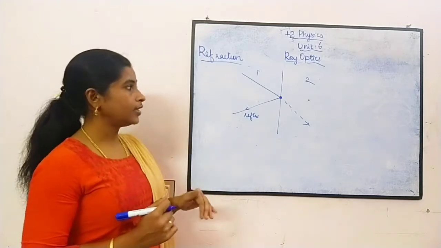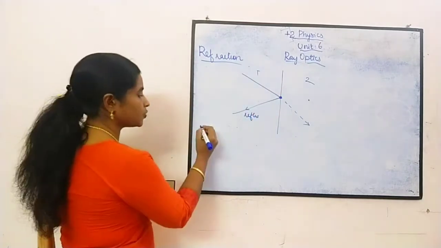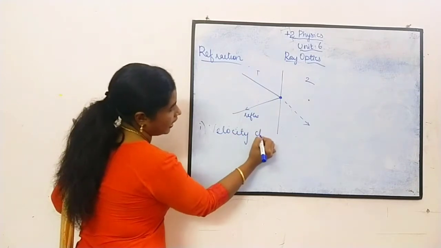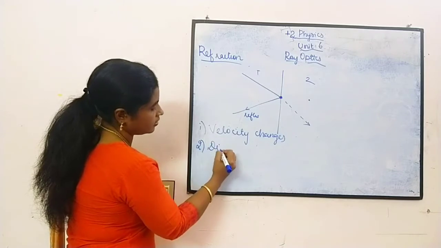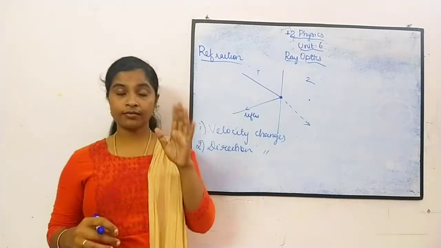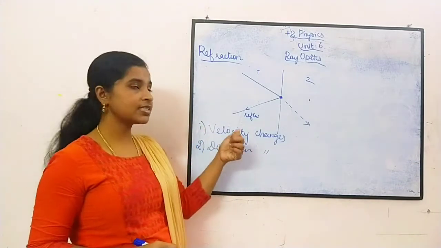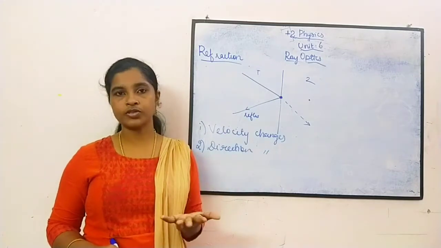When it travels from one medium to another medium, the first thing is that the velocity changes. The second thing is that the direction changes. So the way light travels from one medium to another medium, the velocity will be changing and also the direction of the light ray will be changing.